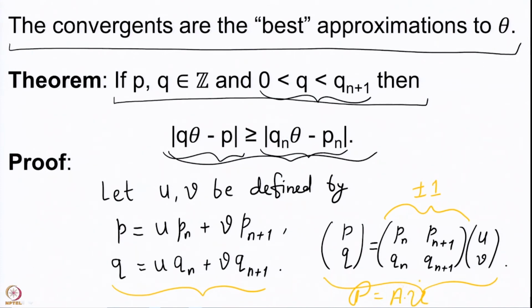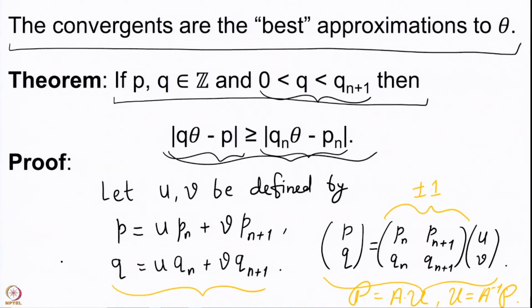Then A is invertible, and we can actually solve for u in terms of A inverse and script p. So, the u and v as we have defined do indeed exist and can easily be computed using Pn, Pn plus 1, Qn and Qn plus 1.